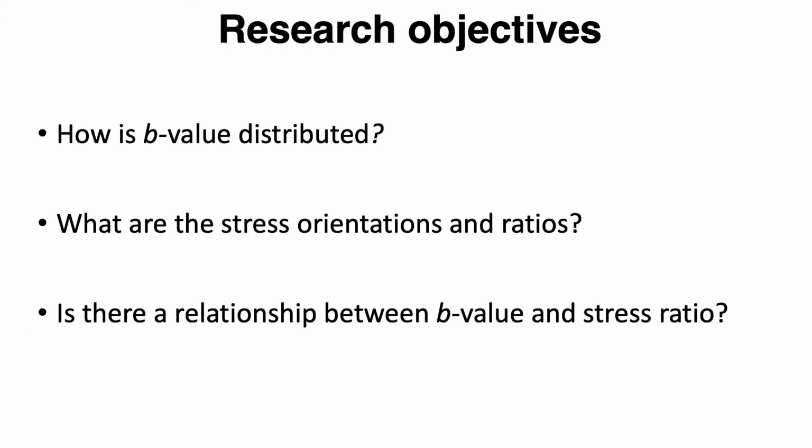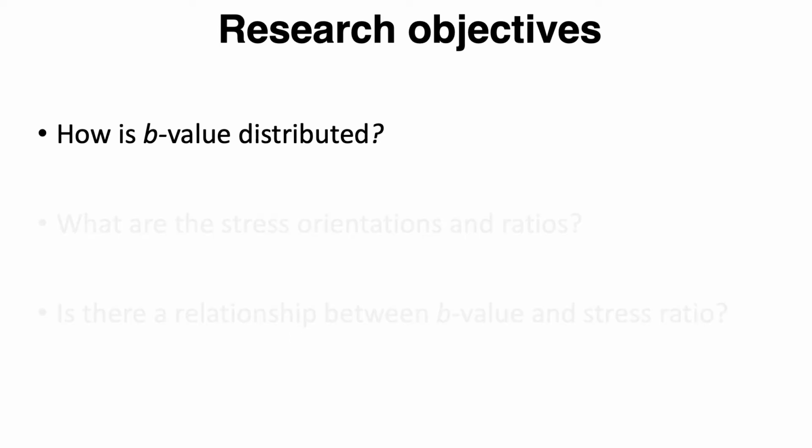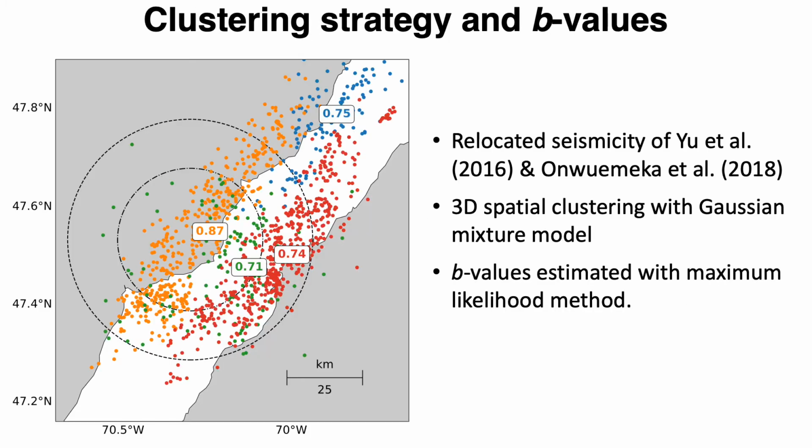So our objective in this study is to, one, determine how b-value is distributed in the Charlevoix seismic zone. Second, determine the orientation of the principal stresses and the stress ratios in the area. And lastly, explore the possibility of a relationship between b-value and stress ratio. So let's explore the first objective.